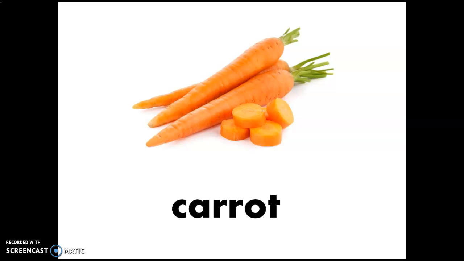C-A-R-R-O-T. Carrot. C-A-R-R-O-T. Carrot. Okay, the rabbit likes to eat the carrot.